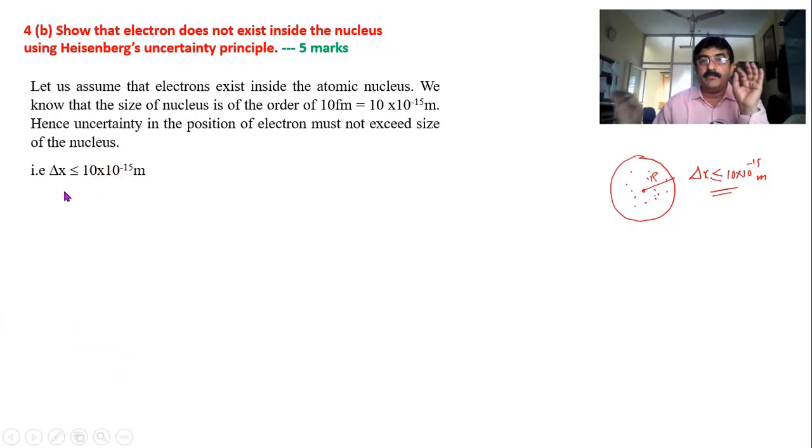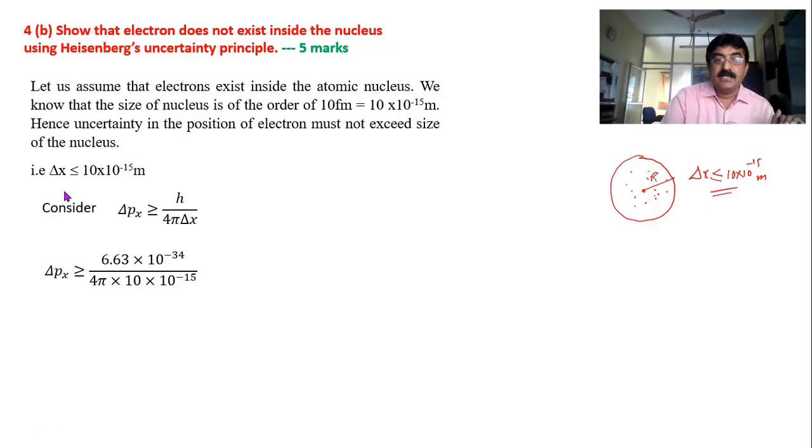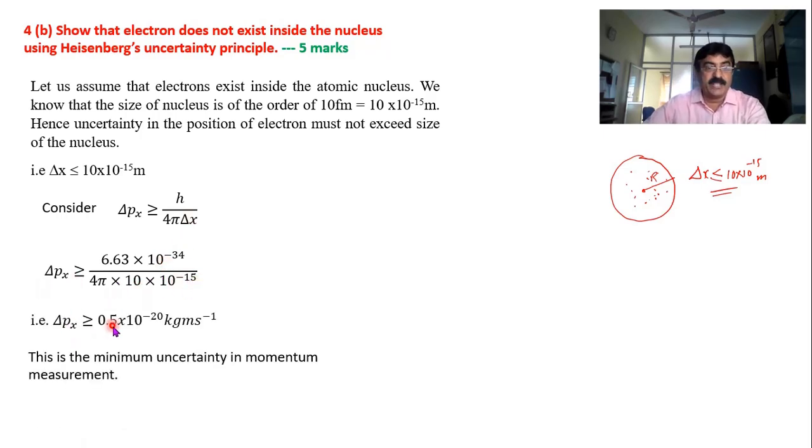Now by assuming that delta x is less than this, make use of the Heisenberg uncertainty principle. Delta p delta x greater than or equal to h by 4 pi, the uncertainty principle. I have sent delta x to this side, so I have the uncertainty principle in this form. Now substitute for h, substitute for pi, substitute for delta x, calculate delta p. The answer comes out to be 0.5 into 10 power minus 20.